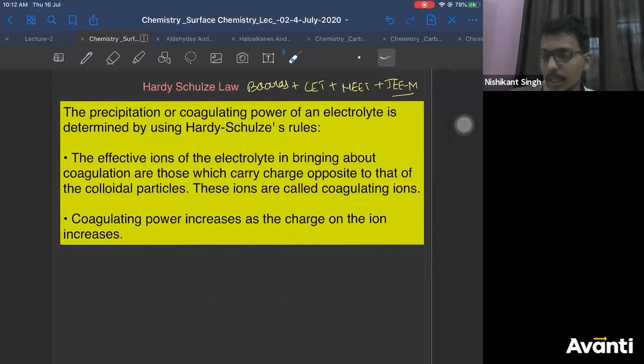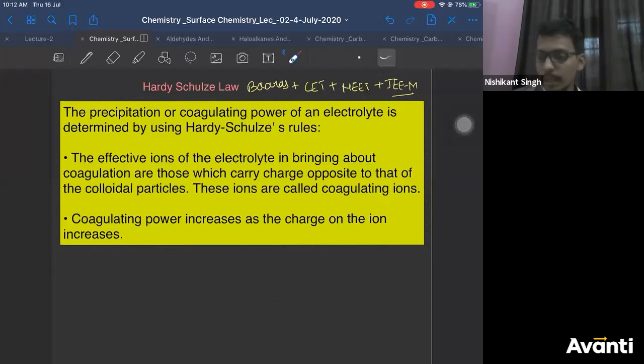So that is what the Hardy-Schulze law says. It says the effective ions of the electrolyte in bringing about coagulation are those which carry charge opposite to that of the colloidal particles. That means the ions which carry the opposite charge to the colloidal particles will be responsible for coagulation.